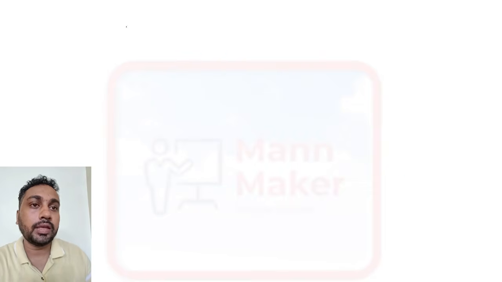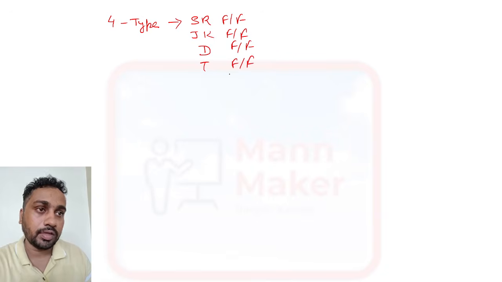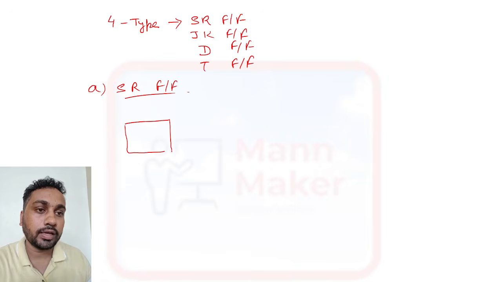Now, same as a latch, here it also has four types: SR flip flop, JK flip flop, D flip flop, and T flip flop. We have four kinds of flip flop. First we will see the SR flip flop. SR means set and reset.